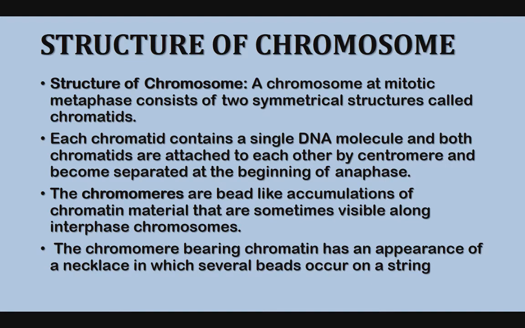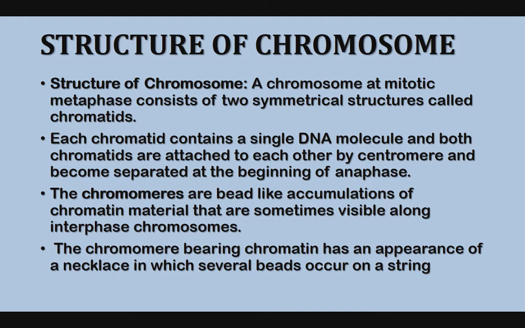Here, structure of the chromosome. A chromosome at mitotic metaphase consists of two symmetrical structures called chromatids. Those are the arms of the chromosome. Each chromatid contains a single DNA molecule and both chromatids are attached to each other with the help of the centromere and become separated at the beginning of anaphase.